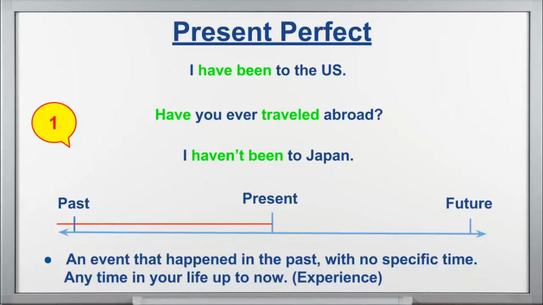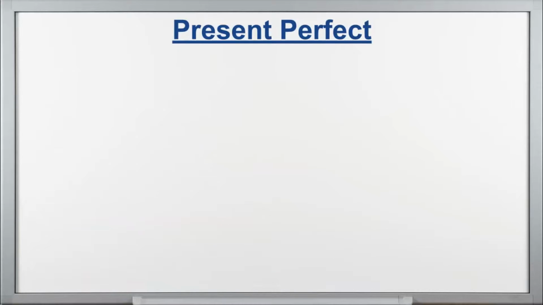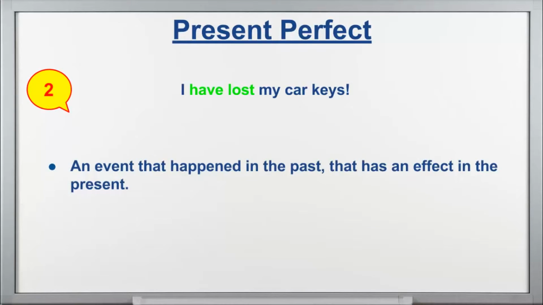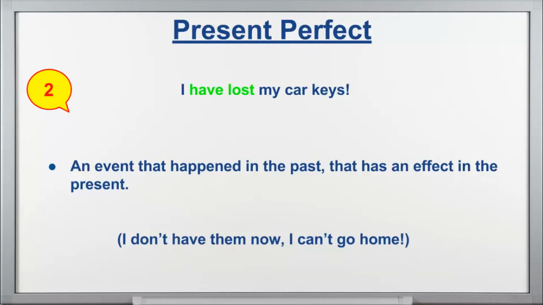Now, the second moment we're going to talk about, I have an example here for you. I have lost my car keys. Now, this is an event that happened in the past that has an effect in the present. Why? Let's see. Well, I have lost my car keys, so now I don't have them. I can't go home. You see, so it's an event in the past that has an effect in the present, okay? So this is another possibility of the present perfect.